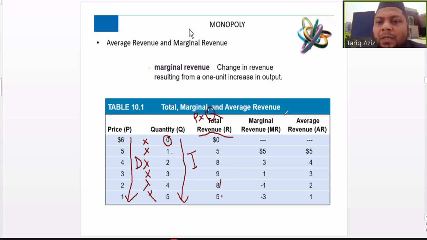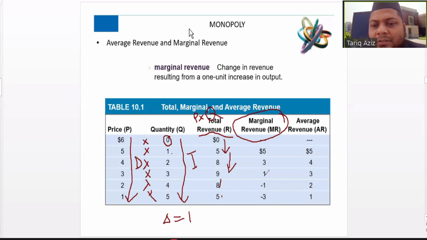In the fourth column, the marginal revenue has been computed. From the definition, we know that marginal revenue is the change in the total revenue resulting from 1 unit increase in the output. Since the output is already increasing by 1 unit, that is 0 to 1, then 2, then 3, then 4, the change is 1. So there is no need of the denominator. We can just take the change in the total revenue as the marginal revenue. So here you may notice the change is 5. Then 5 to 8, the change is 3.